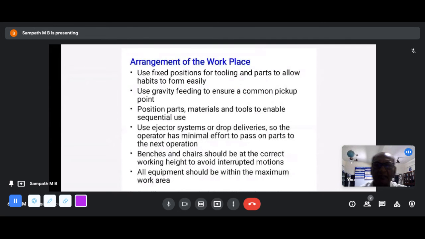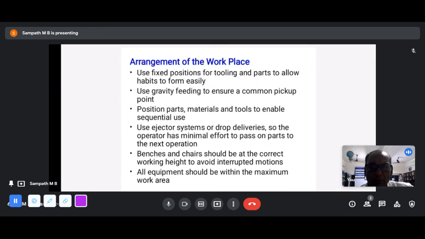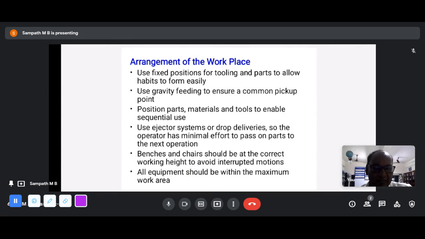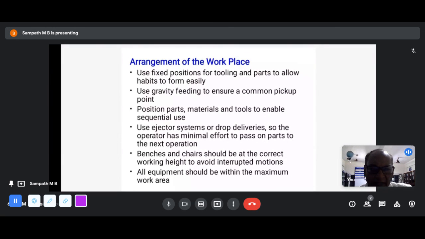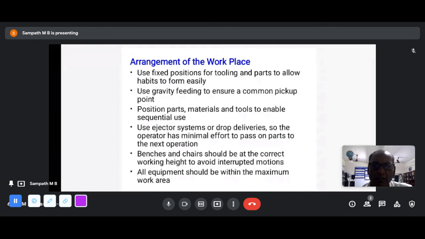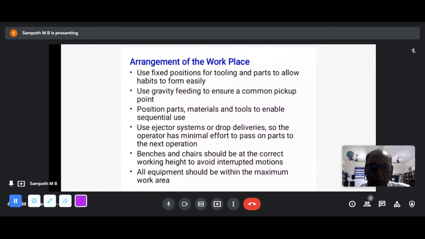So then arrangements in the workplaces, wherever possible use fixed positions for tooling and parts to allow habits to form easily. Very important. Even with closed eyes, we can see workers with several years of experience reaching out to the right product at the right time. Then use gravity feeding. It will just flow by itself. Gravity means a certain slope you keep from one operator to the other, materials will flow. Then position parts in such a way that, if I want to take a particular part first, keep it nearby. Then use an ejector system to drop deliveries. After producing, see that it is kept in the right place, in such a way that it doesn't give much work to the worker.